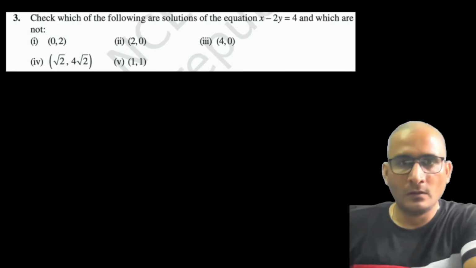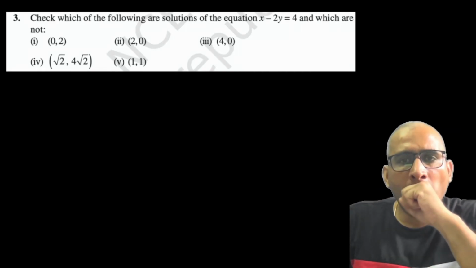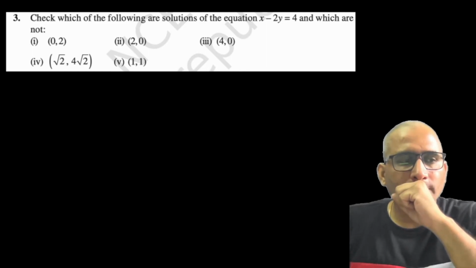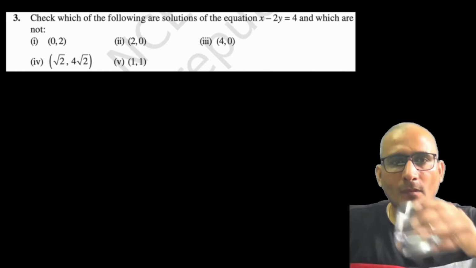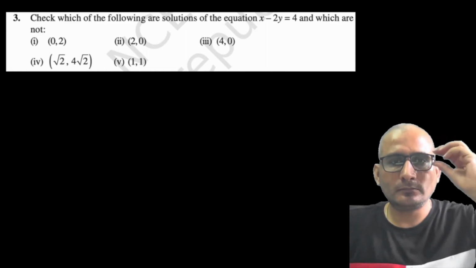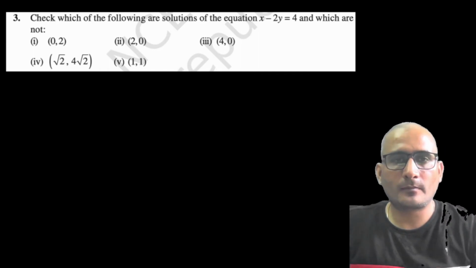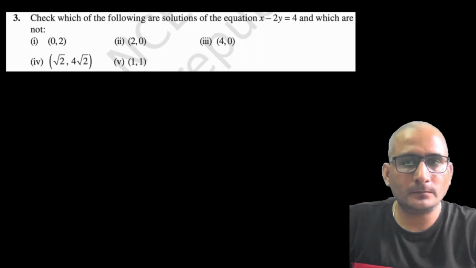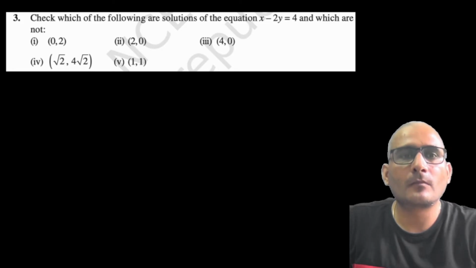Check which of the following are solutions of the equation x minus 2y equals 4 and which are not. First, (0, 2). Second, (2, 0). Third, (4, 0). Fourth, (root 2, 4 root 2). Fifth, (1, 1).